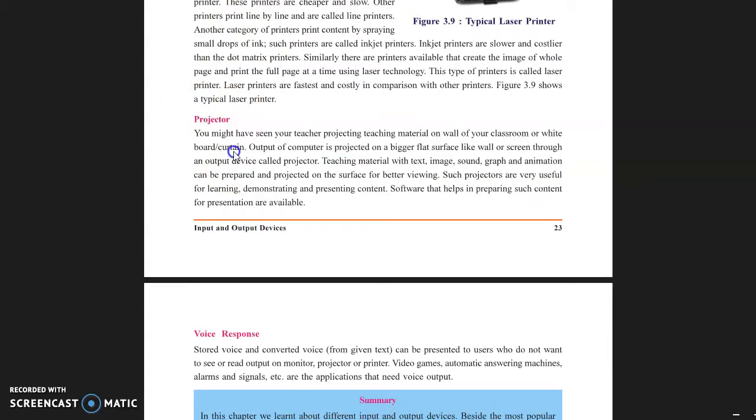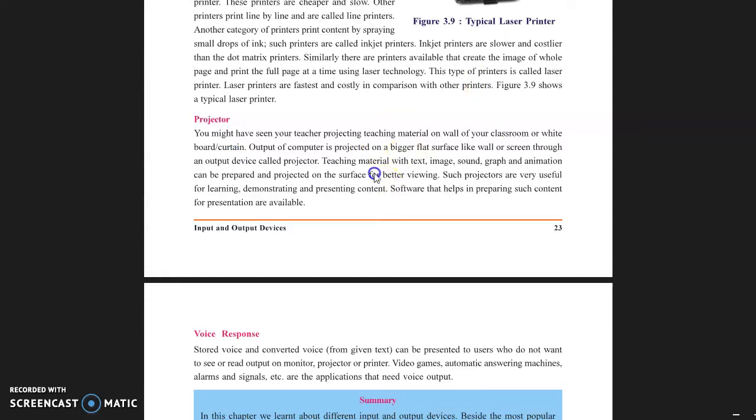We are using projector to see or read all our contents like a theater screen. You might have seen your teacher projecting technical teaching material on the wall of your classroom or whiteboard curtain. Underline this line. This is really very important for the projector. Output of a computer is projected on a bigger flat surface like a wall or a screen through an output device called projector.